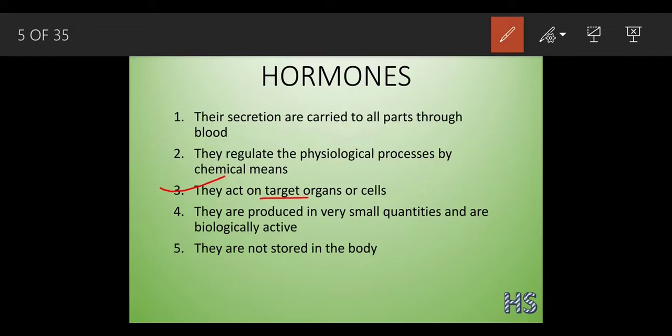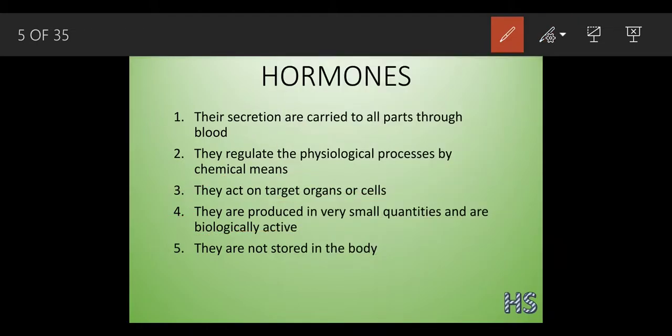They act on the target organs or cells. We have discussed this part. They are produced in very small quantities, and biologically they are very active in nature. Biologically active means they are present in your body and can get activated at any time, and they can work very fast.